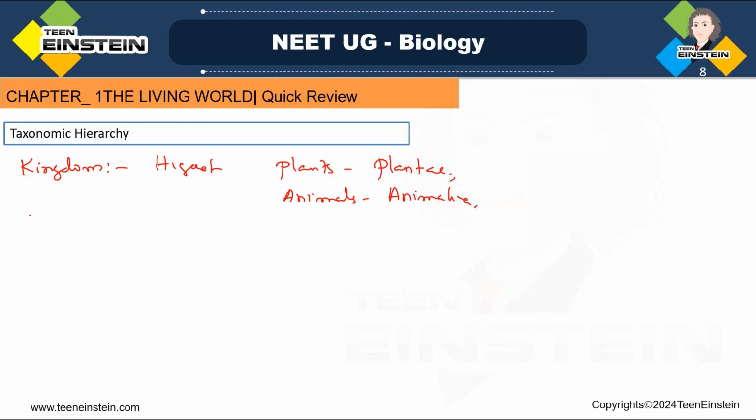Okay, next comes the division. In plants we call that division, and in animals, phylum. While writing about plants, we'll write division, and in animals we'll write phylum. So phylum or division is a group of various classes.